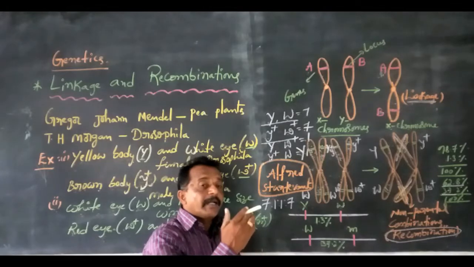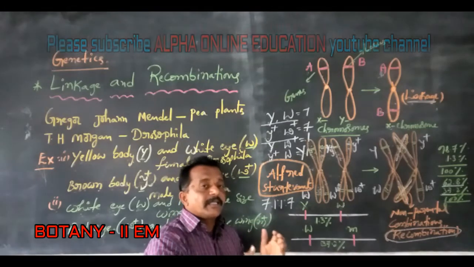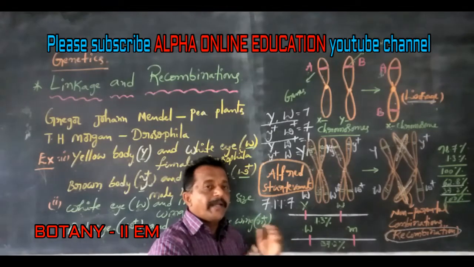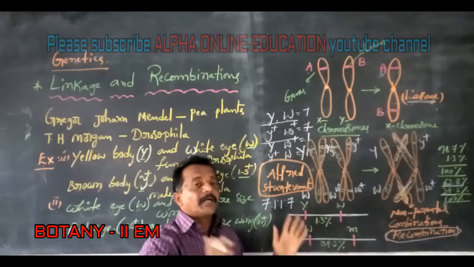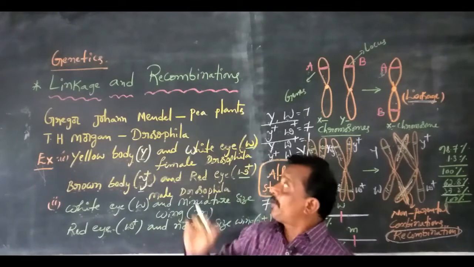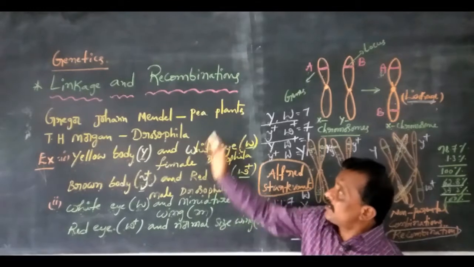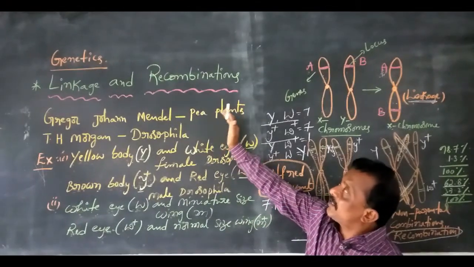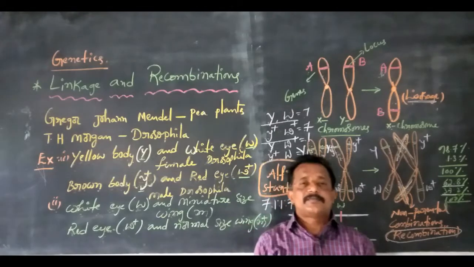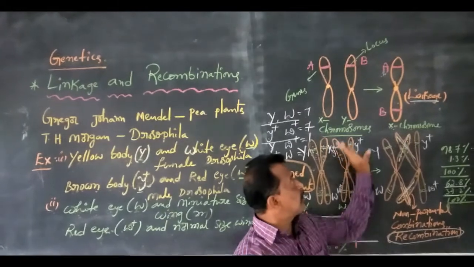So this genetic map is also useful: from the recombination frequency between two genes on the same chromosome, the distance between the two genes can be calculated. Okay, now this is the importance of linkage and recombination. Linkage and recombination are clearly shown in Drosophila melanogaster, observed by T.H. Morgan.